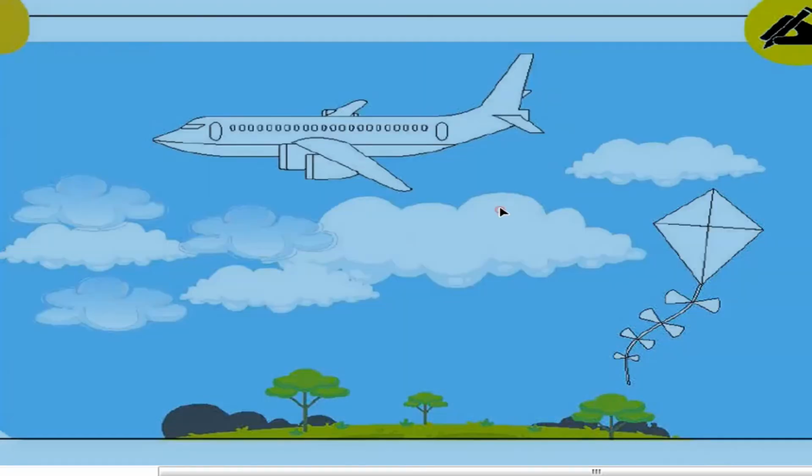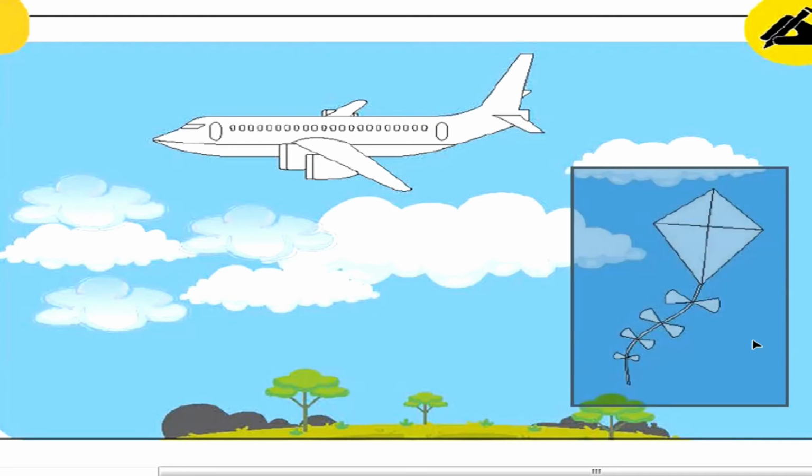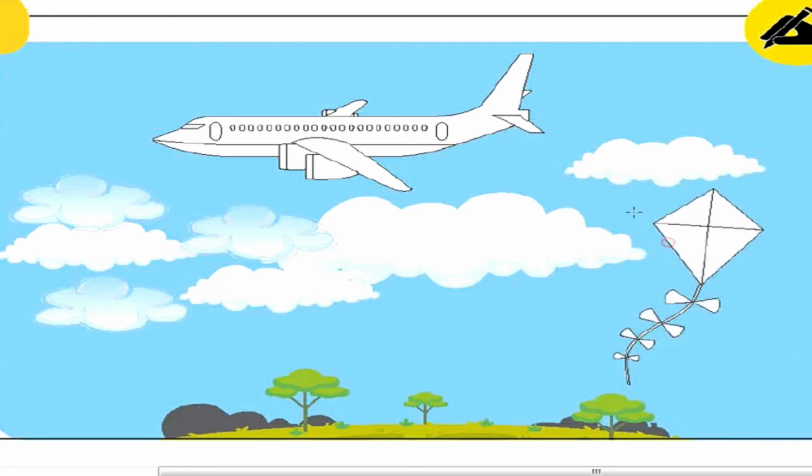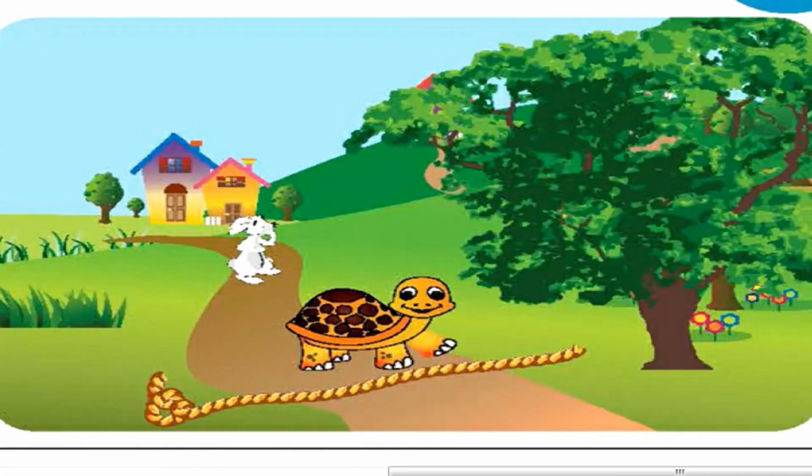Let's go to watch a race. Here is the race between the tortoise and the rabbit. See, there is the finishing line. The tortoise is near to the finishing line.